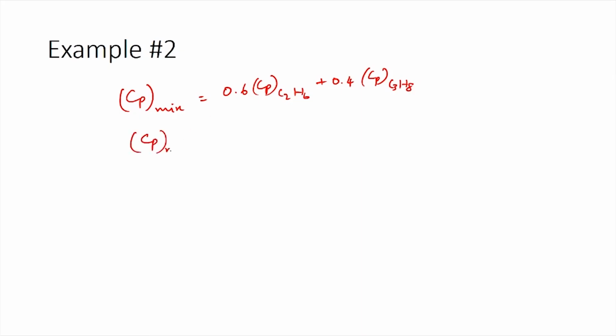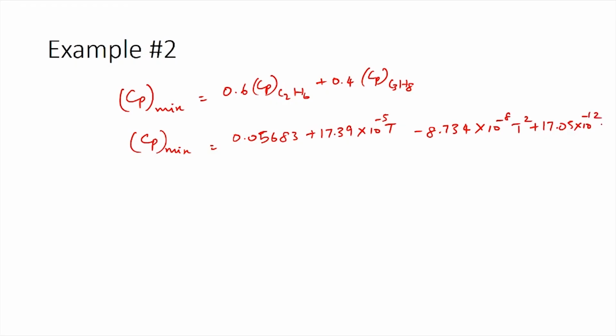So, Cp of mixture equals 0.6 times Cp of C2H6 plus 0.4 times Cp of C3H8. Calculating this, we get Cp of mixture as 0.05683 plus 17.39 times 10 power minus 5 T, minus 8.734 times 10 power minus 8 T squared, plus 17.05 times 10 power minus 12 T cube.